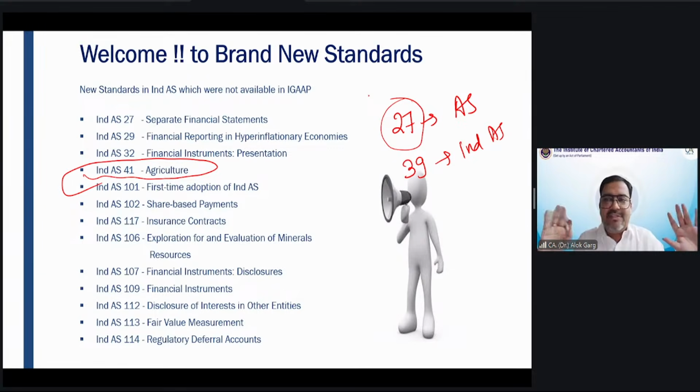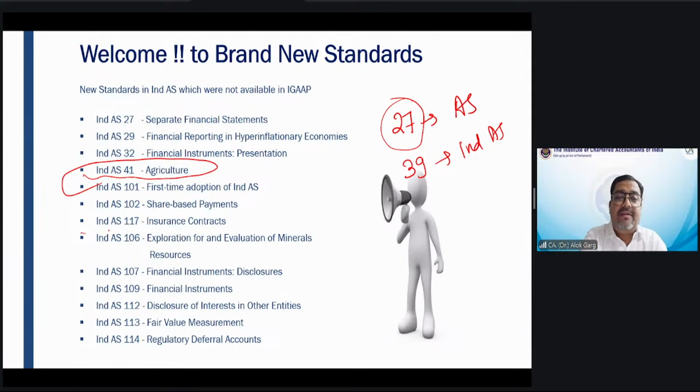And London's economy is not an agriculture economy, but they have also drafted a standard on agriculture. Why? Because IFRS standards are unbiased, not country specific, not continent specific. If any country wants to use this standard, like Africa is extensively using IFRS. The agri-commodity companies of Africa are using IAS 41 extensively for their accounting and reporting, right?